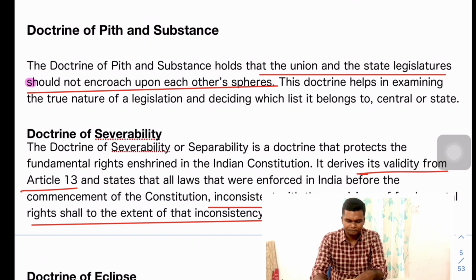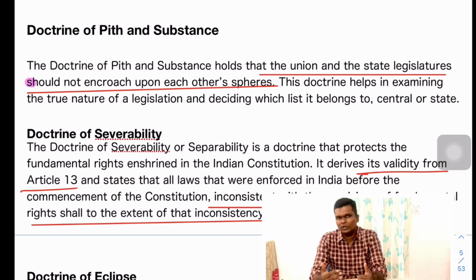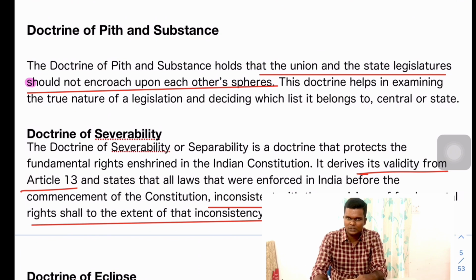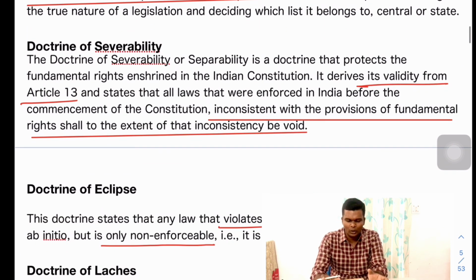Fine. Then the doctrine of pith and substance. This is one of the most important doctrines you can tell, because often we come across this issue of the union encroaching upon the state list or subjects, or the states coming into conflict with the union law. So this kind of cases happen. So this doctrine holds that the union and the state legislature should not encroach upon each other's sphere of influence, and should work only in their own areas.